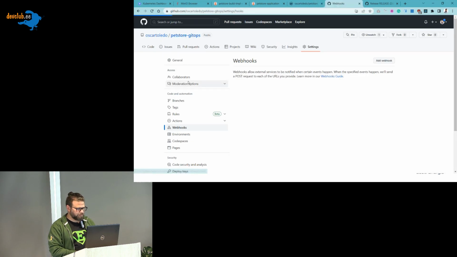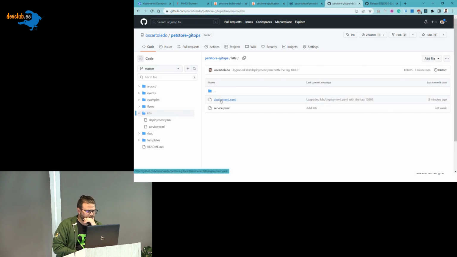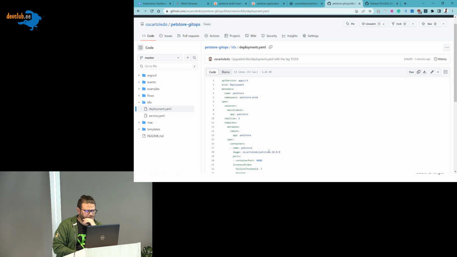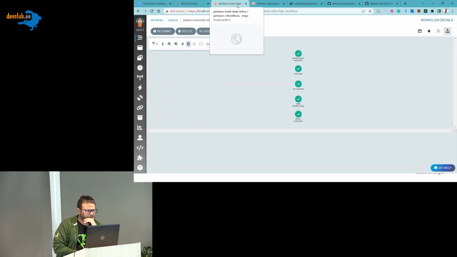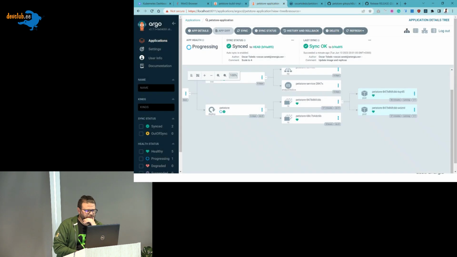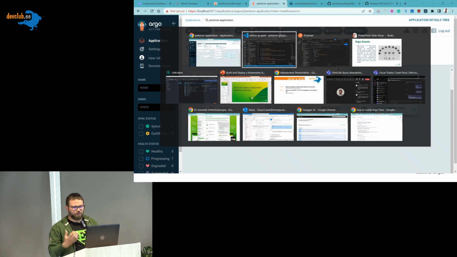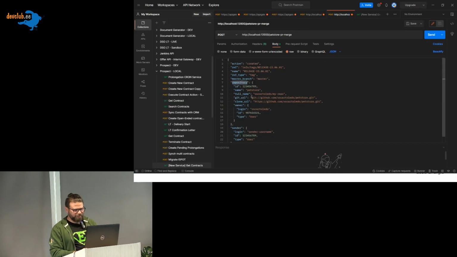In our Kubernetes deployment, we have the tag 10, correct? And you see it's progressing already, and it will move to the right version. All of this is happening without any human intervention, or at least the least possible.